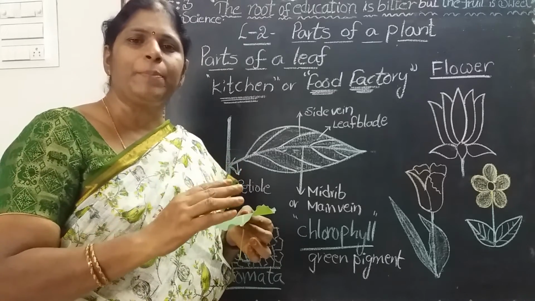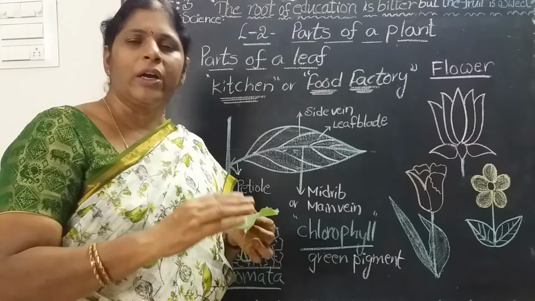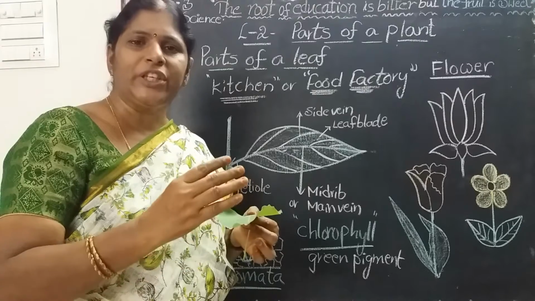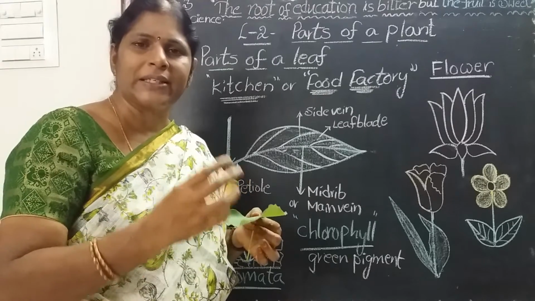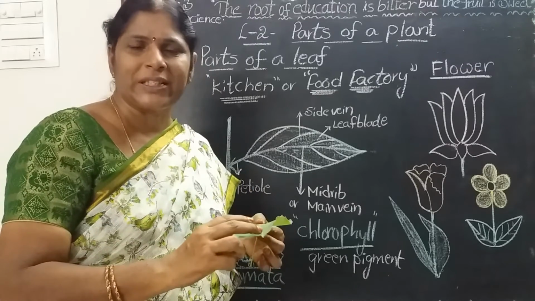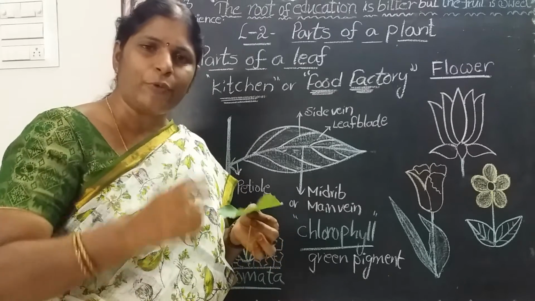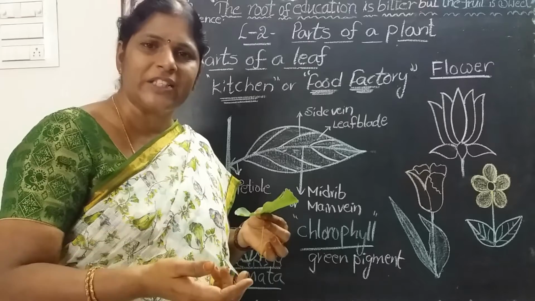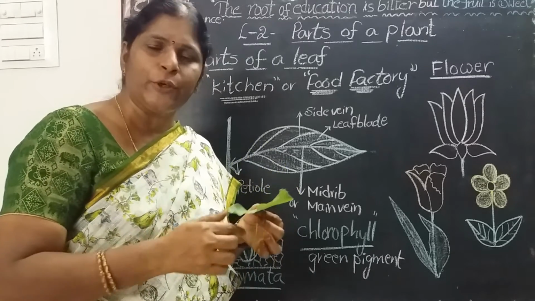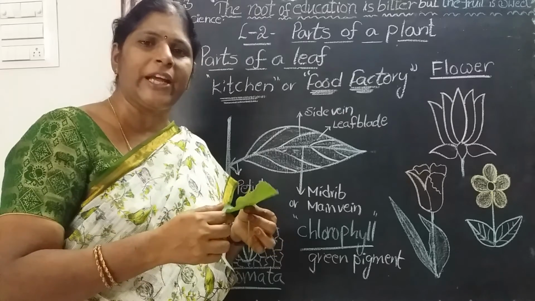Plants prepare the food. Green leaves prepare the food for the plant. Green leaves need air, water and sunlight for preparing food. That process is called photosynthesis. During the process of photosynthesis, they give out oxygen through stomata only. So plants too breathe like you.